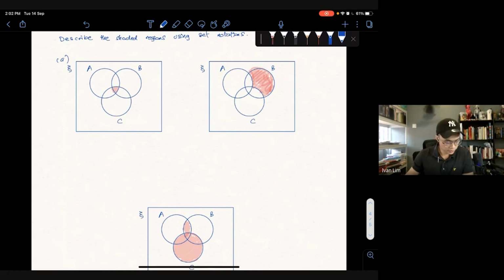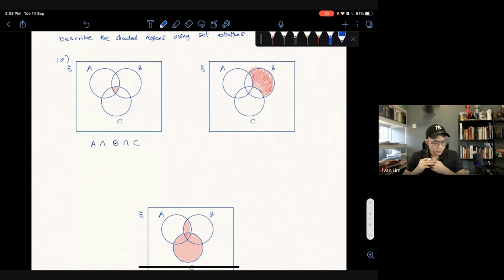Okay, first one, if you see, all three sets intersect at this point. The shaded region is in A, B, and C. So this is expressed as A intersect B intersect C. You can draw and express as many sets as you want. It doesn't mean it's always just 2 only. Can be 4, can be 5. Because you see here, the shaded region in this diagram is at A, B, and C. So we write it as A intersect B intersect C, because it is part of all of them.